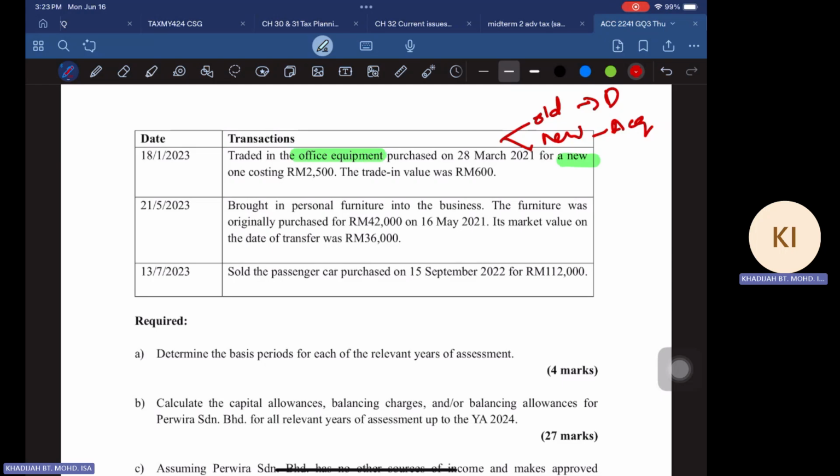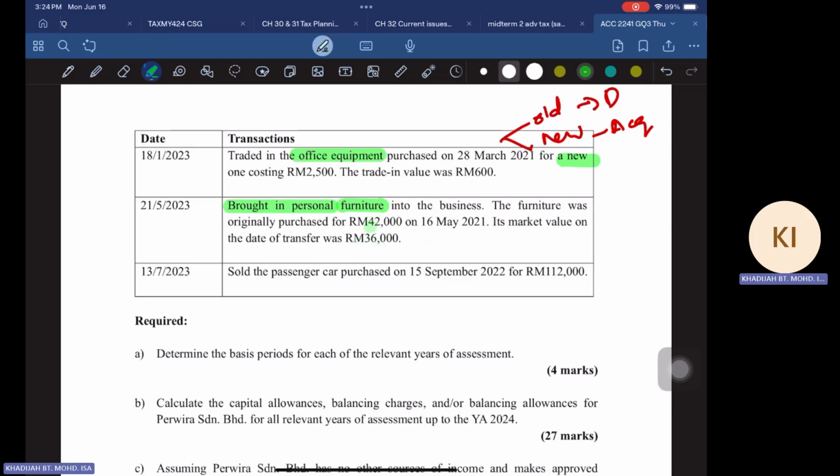And then the next one is in 2023, when you brought in your personal furniture. This was originally purchased for 42,000 in 2021, and the market value on the date of transfer was 36,000 ringgit.